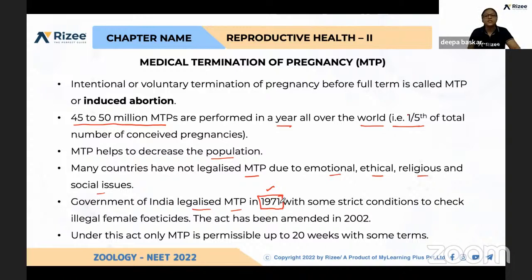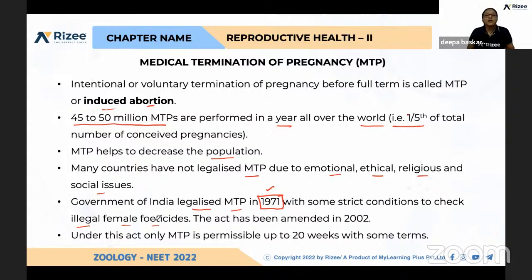What are the conditions they have to follow if they are selecting induced abortion? It is illegal if it is female feticide, because in many states in India there is the dowry system. If they have many female children, parents think it will be a burden. Now, against the dowry system also, the act has been amended.